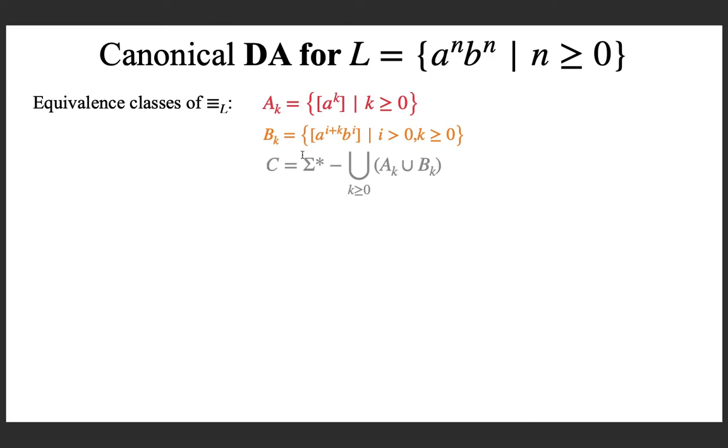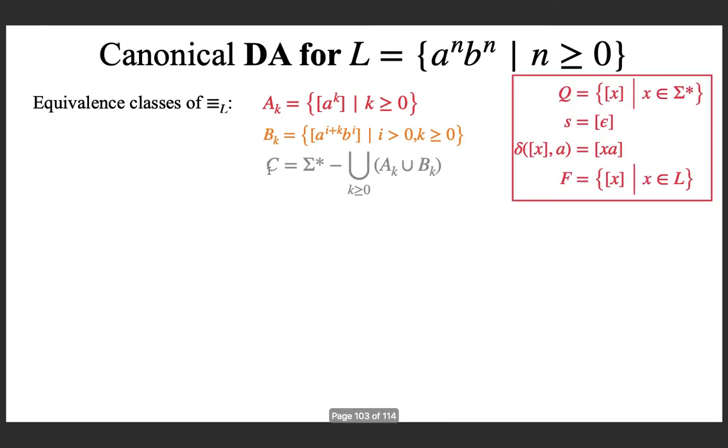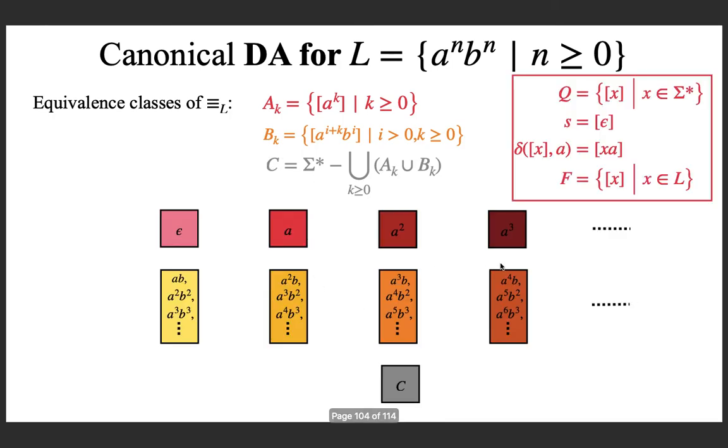Actually, all the strings go to these two sets of equivalence classes. If you subtract that from the set of all strings, the remaining strings which are not going to these two will form the third equivalence class. So if you apply this construction, these are the states, the equivalence classes. a^k is this, that is a to the power k where k is greater than or equal to 0: a to the power 0, 1, 2, 3, etc. What is this? a to the power i plus k, b to the power i. Here is k equal to 0, k equal to 1, k equal to 2, k equal to 3, etc.